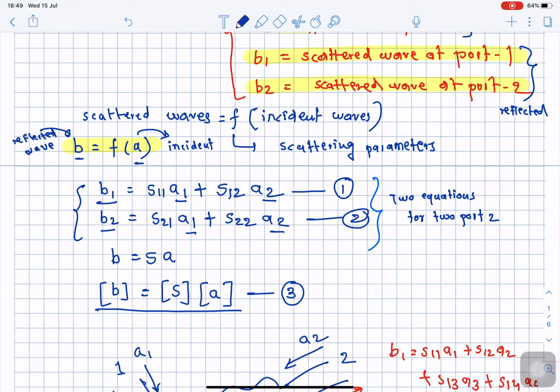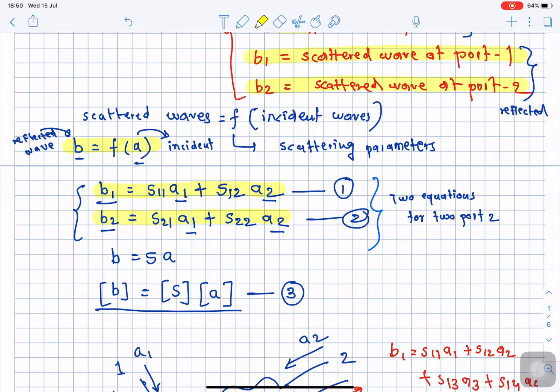Okay, so how is it represented? First of all, equation number 1: b1, the reflected wave, is represented by s11a1 plus s12a2. Similarly, b2, the reflected wave at port number 2, is given by b2 is equal to s21a1 plus s22a2.